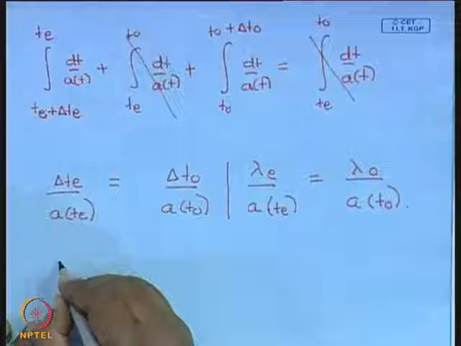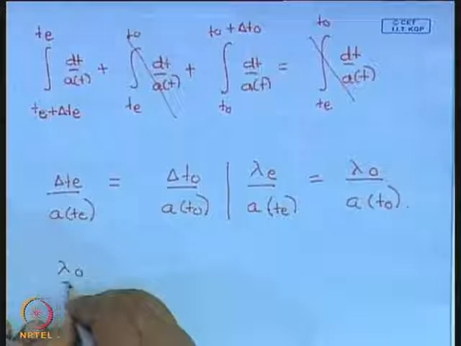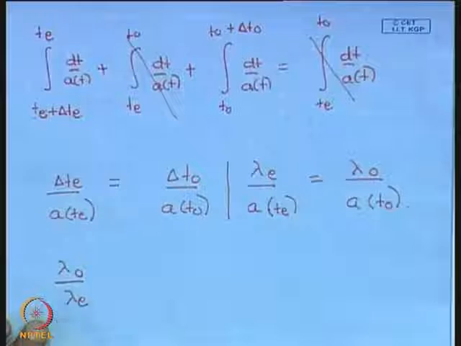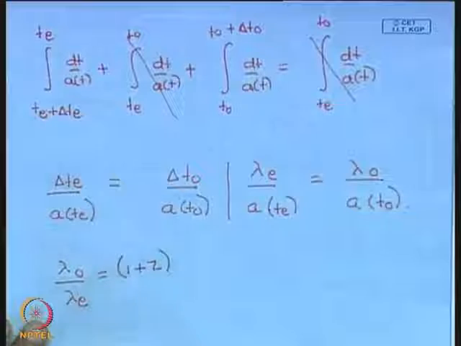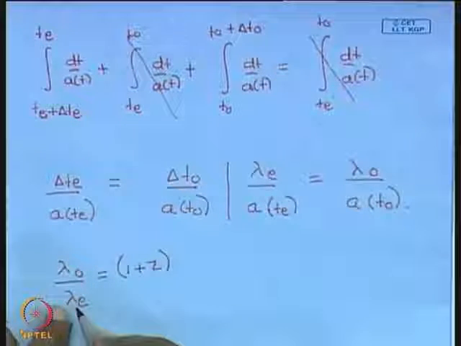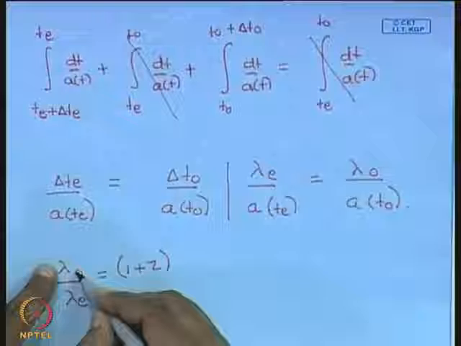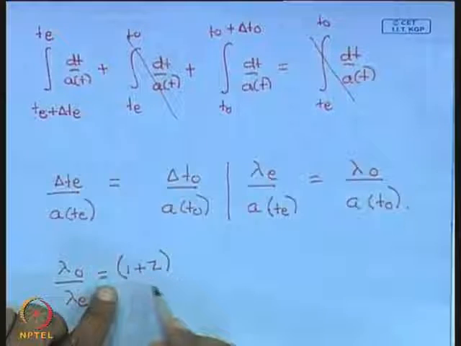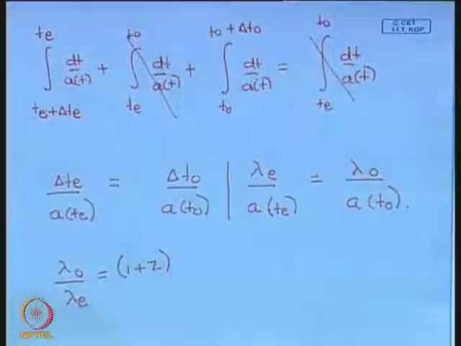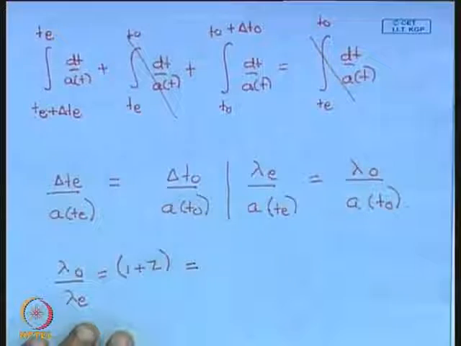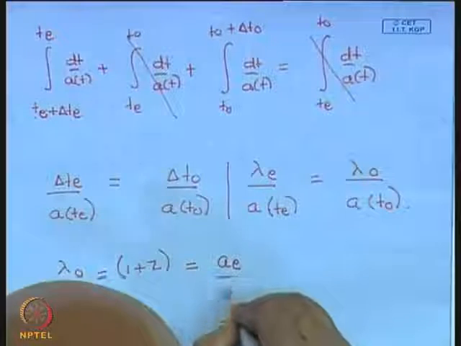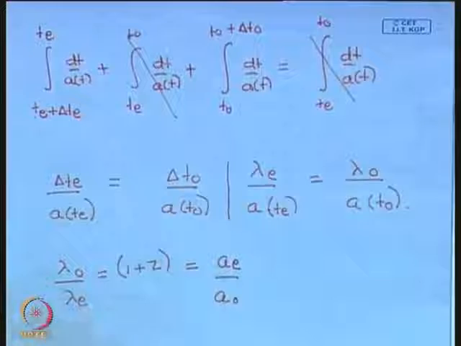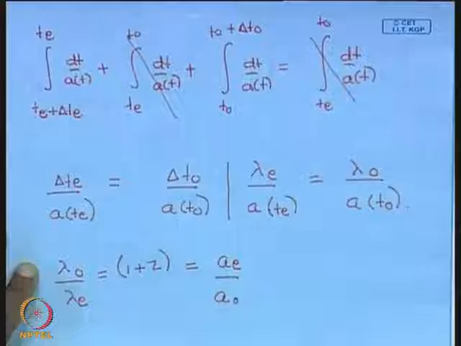Remember that if I look at the ratio of the observed wavelength to the emitted wavelength, this ratio is what I call 1 plus the redshift. So light is emitted at a wavelength lambda emitted, it is received at a wavelength lambda observed, this I call 1 plus the redshift. And this here is then a emitted by a observed, the ratio of the scale factors.